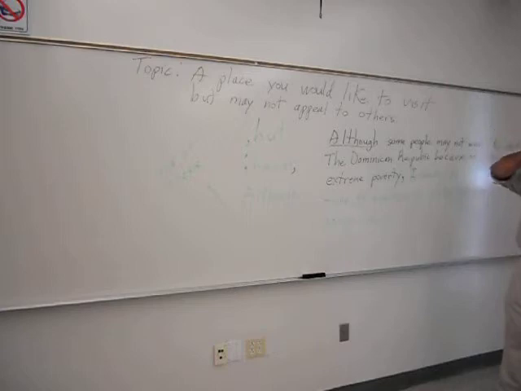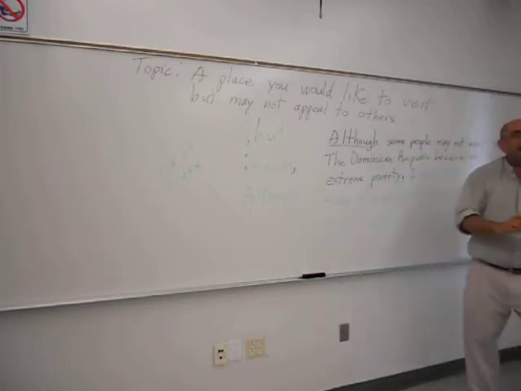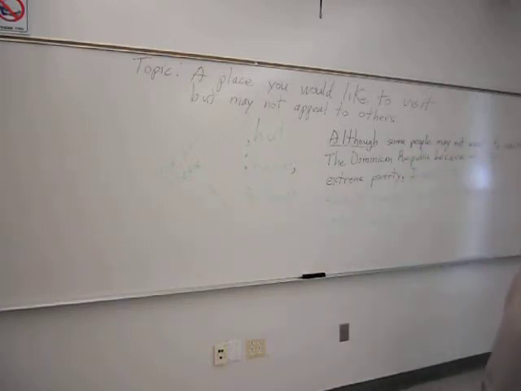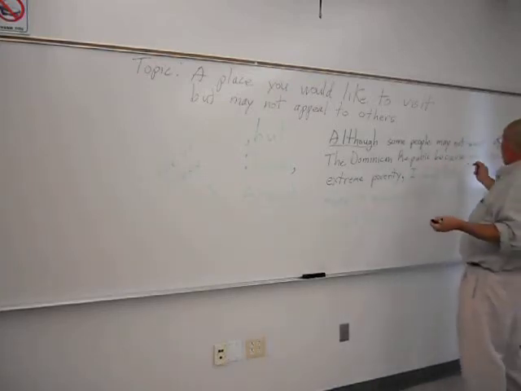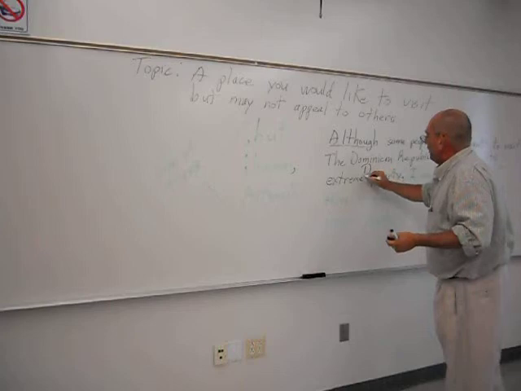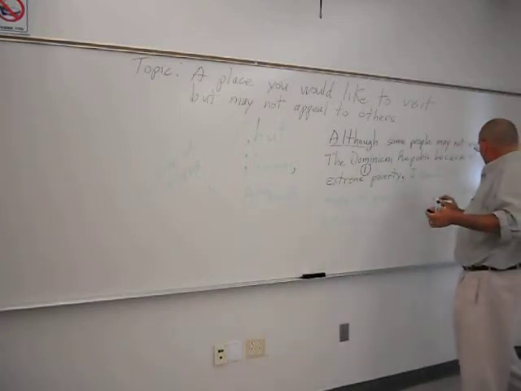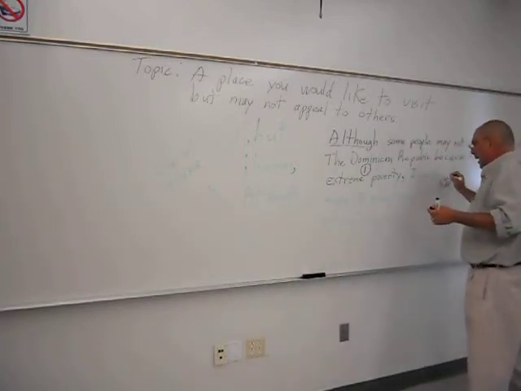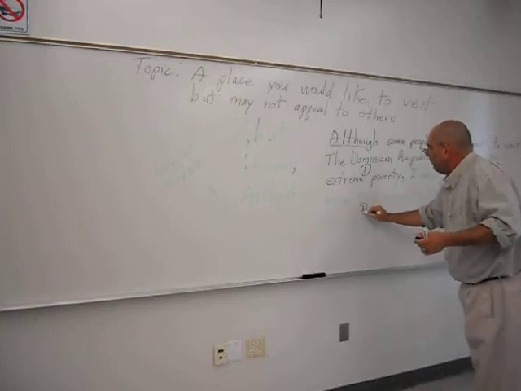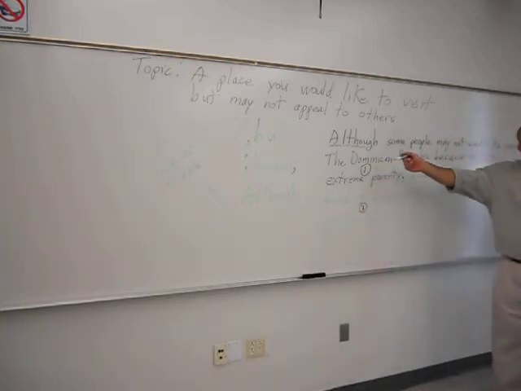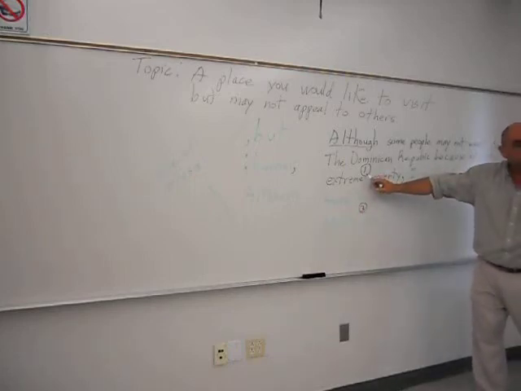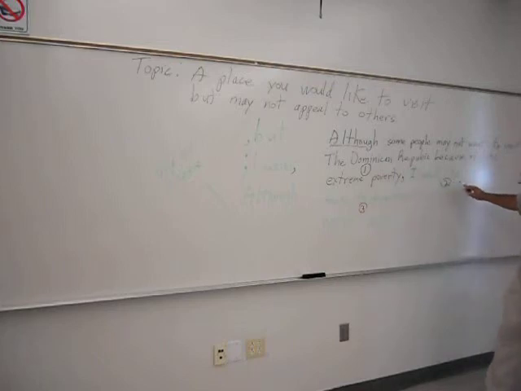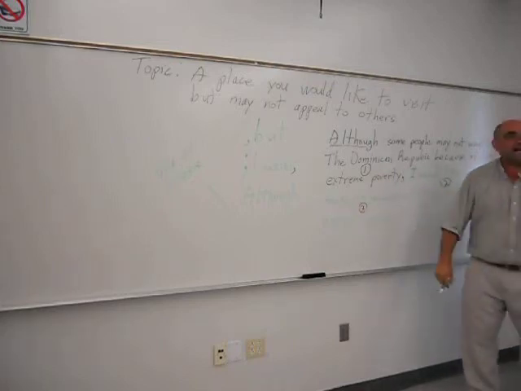Now, and again, this thesis statement indicates that you may want to have three paragraphs in your body, which is 1, because of its extreme poverty, 2, rich culture, and 3, natural beauty. Thesis statement, the last sentence of your introductory paragraph, three body paragraphs, one dealing with the poverty, and you would deal with that first because you mentioned it first, two, the rich culture, and three, the natural beauty.